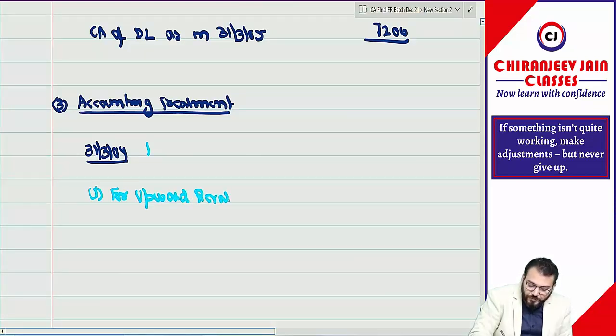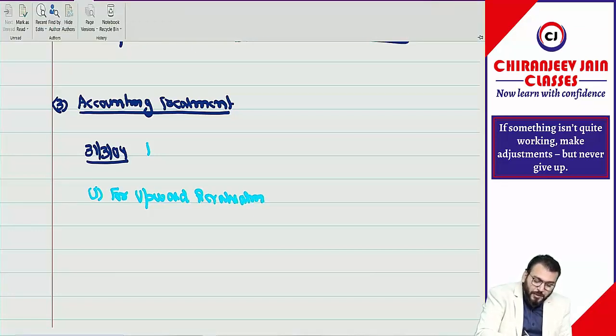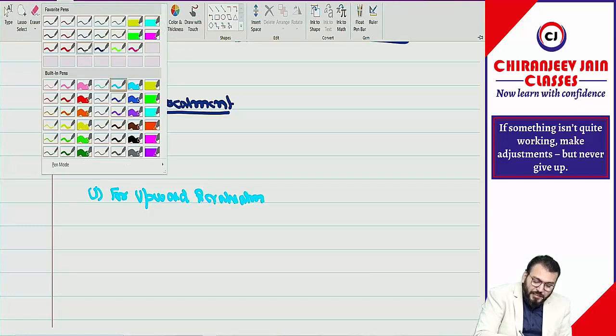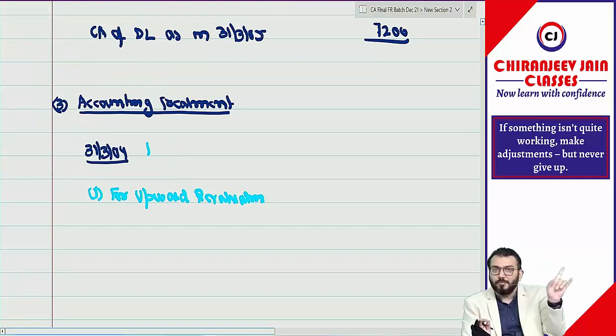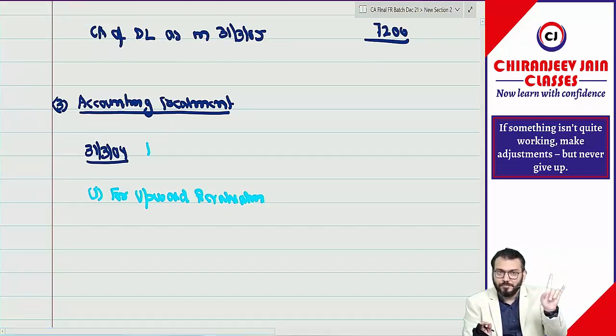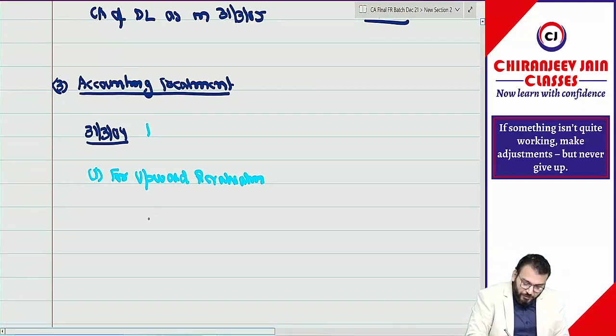Can I say for upward revaluation, first we need to eliminate the entire accumulated depreciation? Always, whenever the question is silent, use technique 1.